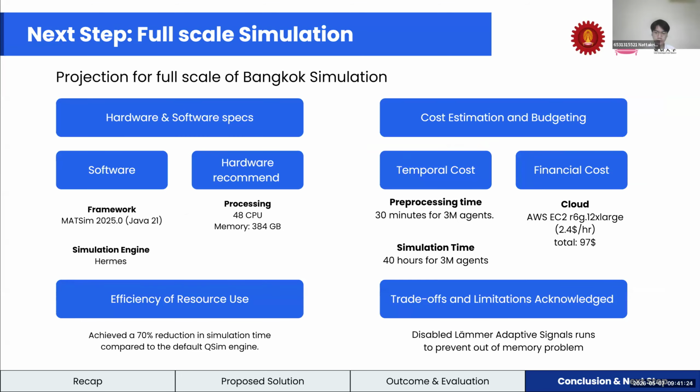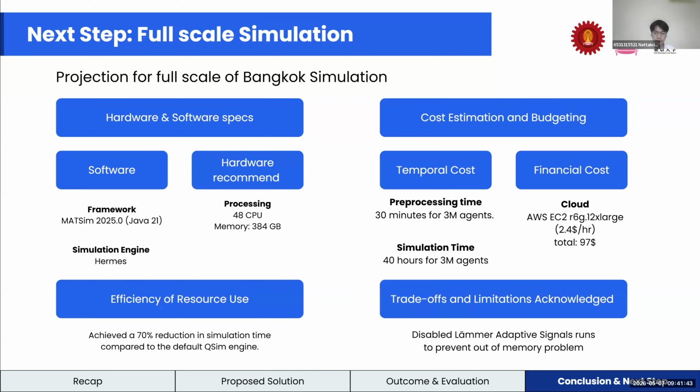For our next step, we will scale to a full simulation with 3 million agents, running in parallel on AWS. This will reduce simulation time by 70%, taking about 40 hours. However, to prevent memory issues, we need to disable the RAMMER.